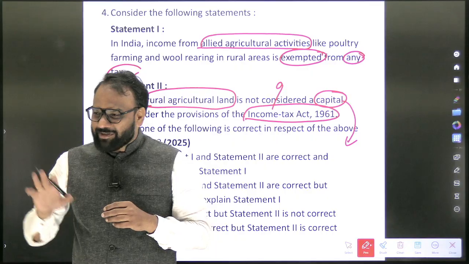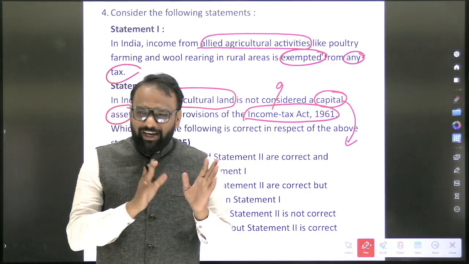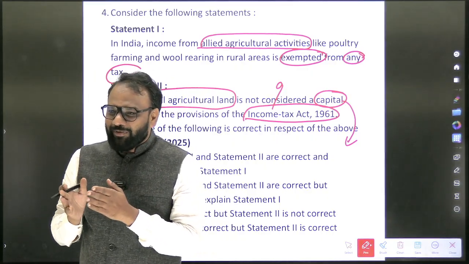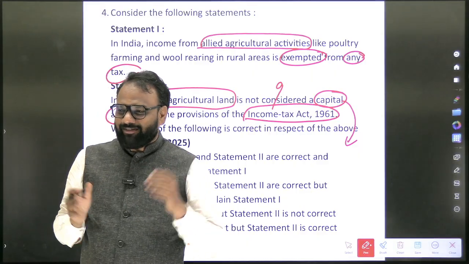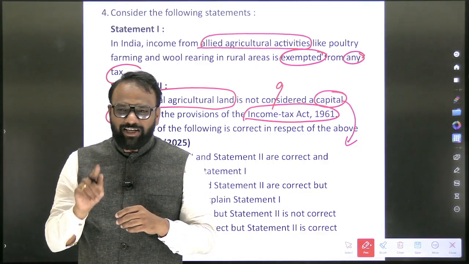Now when it comes to a car, when you sell it, whatever the profit you make, you are not going to pay any kind of tax. When it comes to jewelry, you will sell it and you will make some profit. Should you pay any kind of capital gains tax or not? No. I will not tell you the answer, you have to search for it.